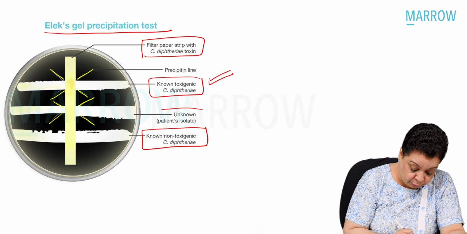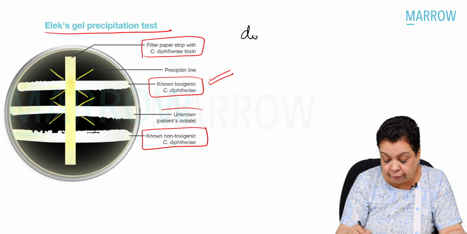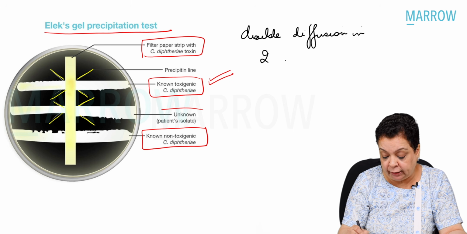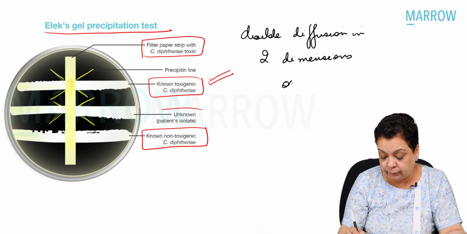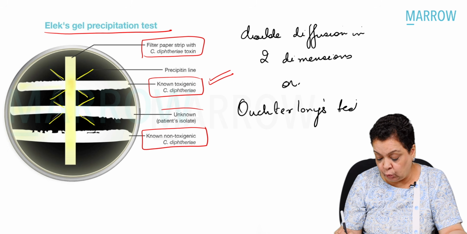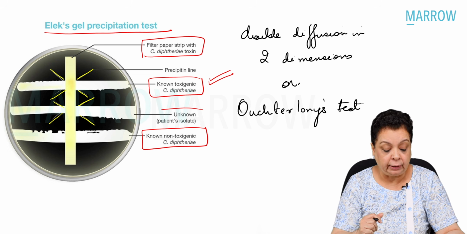If you go back to the antigen antibody reactions, it is a double diffusion in 2 dimensions test, also called as the Ouchterlony test. So both toxin and antitoxin, when they bind to each other, they form these kinds of precipitate.